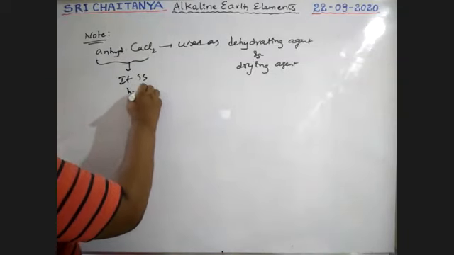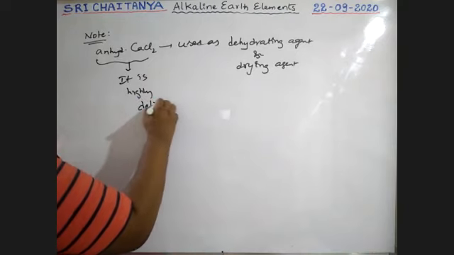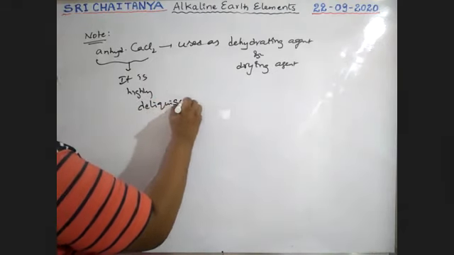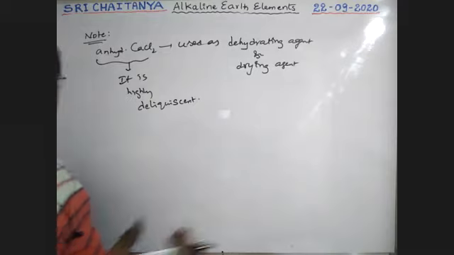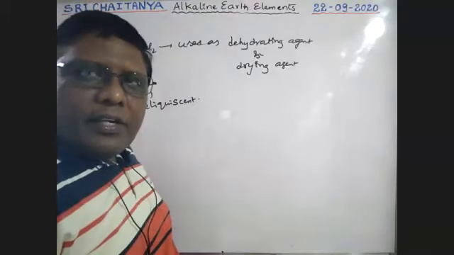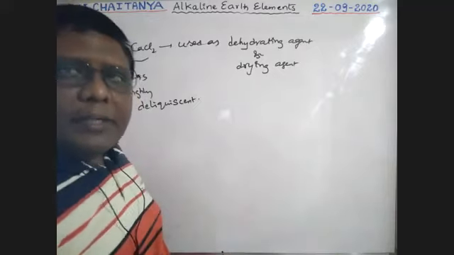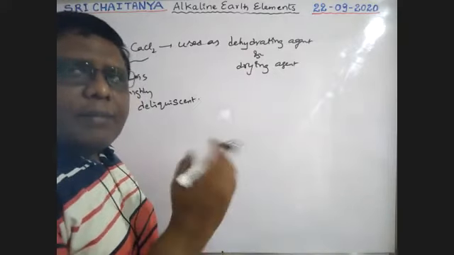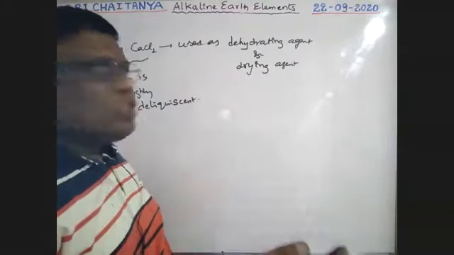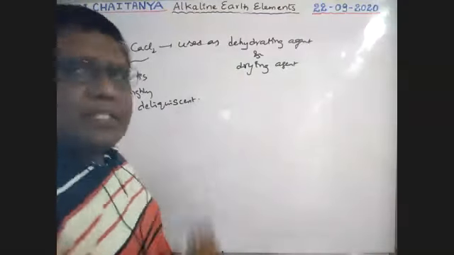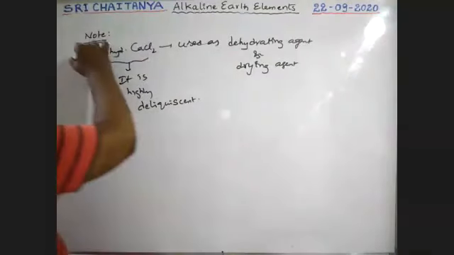highly deliquescent. What is the meaning of deliquescent? It absorbs water vapor from the environment continuously. So that means it always absorbs water, and that's why it is used as a drying agent and also as a dehydrating agent. It is very, very important.